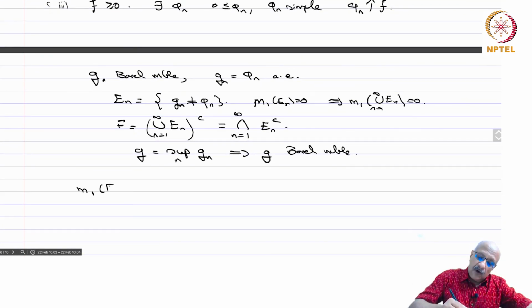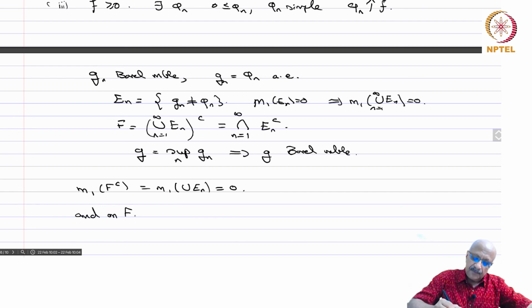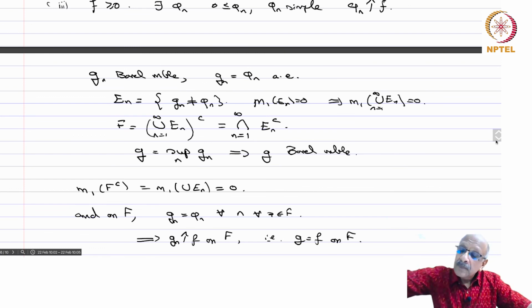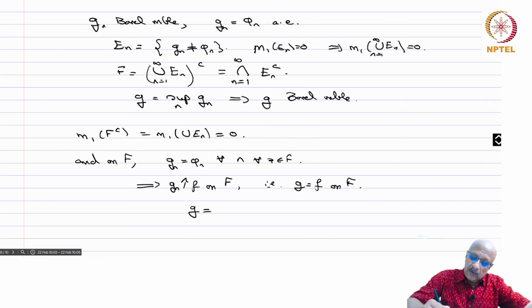Now m1 of F complement equals m1 of the union of E_n, and that's equal to 0, and on F we have, if x is in F then it's in all the E_n complements, and so for every n, G_n equals phi_n for every x in F. And since phi_n increases to f, this means that G_n increases to f on capital F, that is, G equals f on capital F. And F complement is of measure 0, so G equals f almost everywhere.